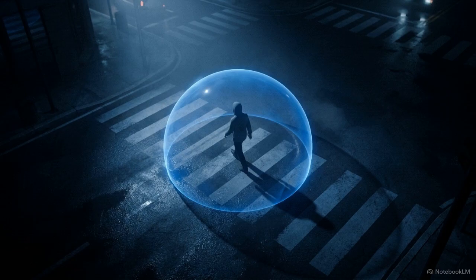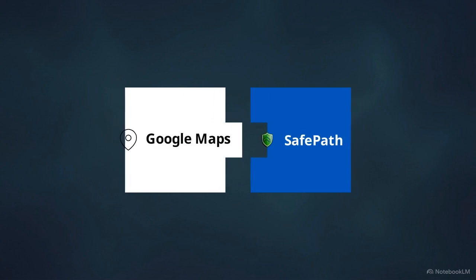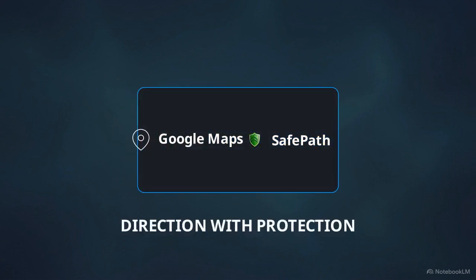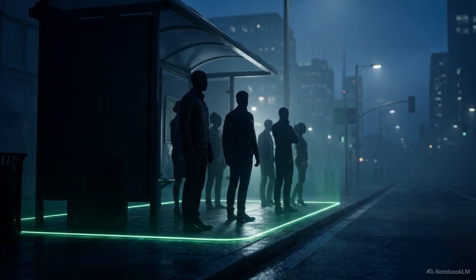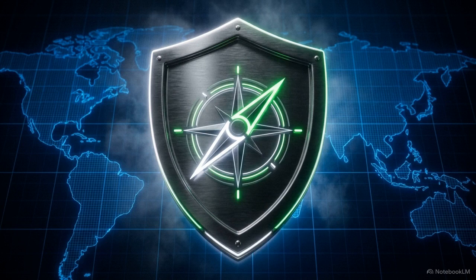The shortest route should never be the riskiest. Safety must transition from an opt-in luxury to a standard, non-negotiable feature. This is why Fakhar Mushtaq is inviting Google and the broader tech community to collaborate. By integrating this safety layer, we can provide better protection for travelers every single day. Because SafePath Navigator provides direction with protection, making the world safer, one route at a time.